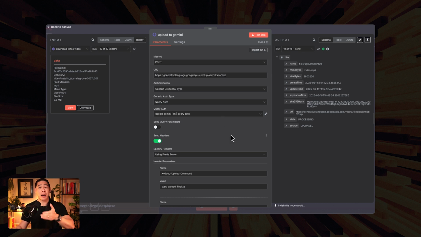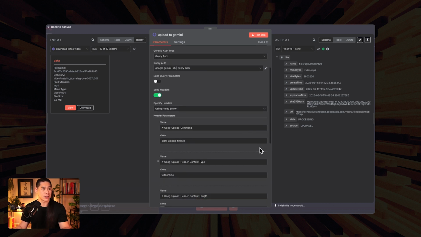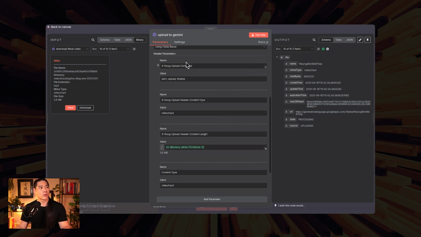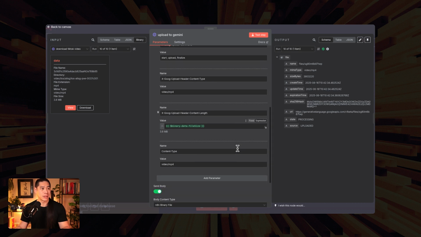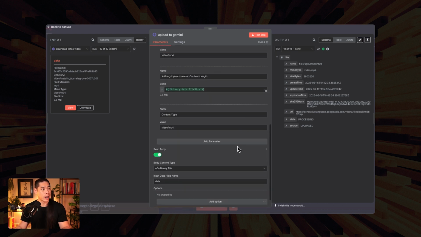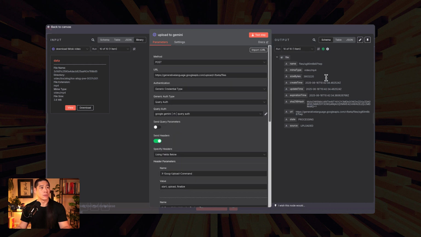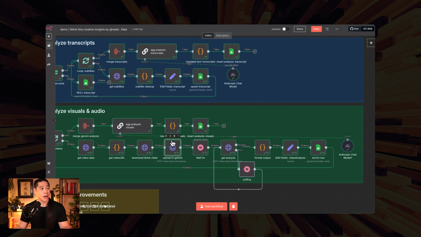API keys for Anthropic, for Google Gemini, for your Google Cloud also, so that you can have the Google Sheets API access, various different portions in here. Anyway, down in here, we've got several settings that need to be filled in because that is what the API call requires. And once this is here, we upload it to Gemini.